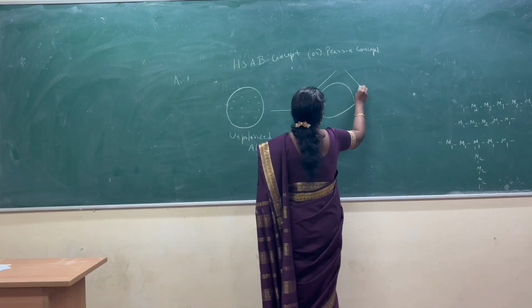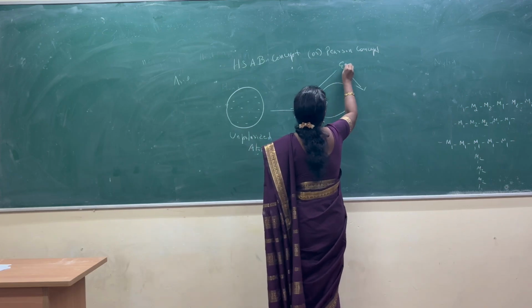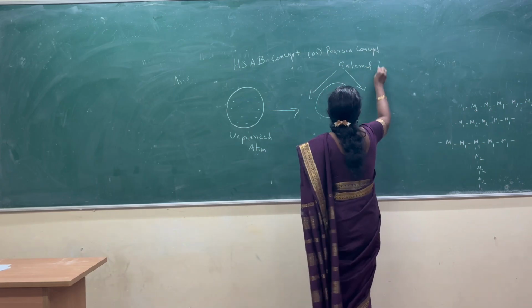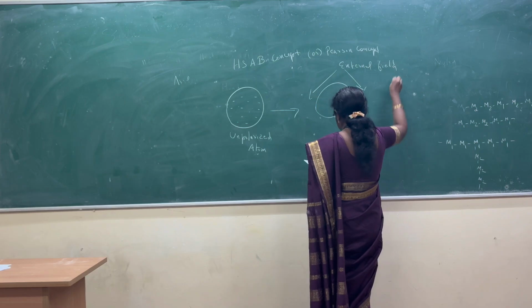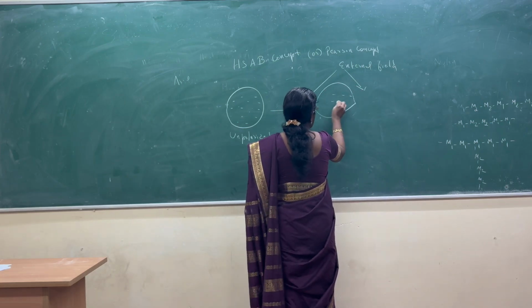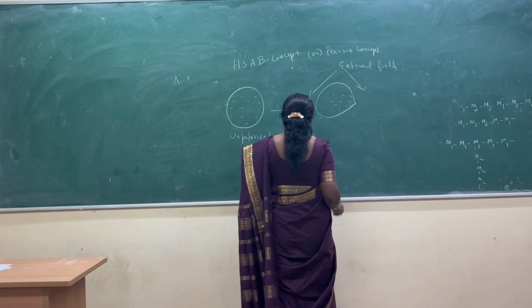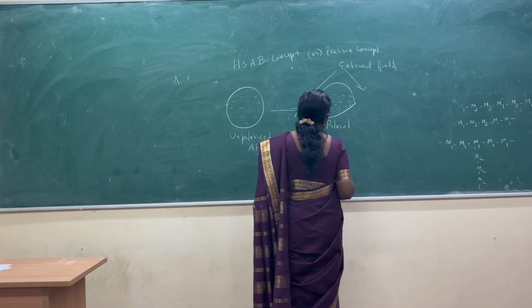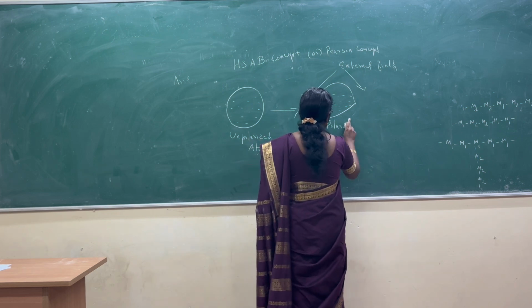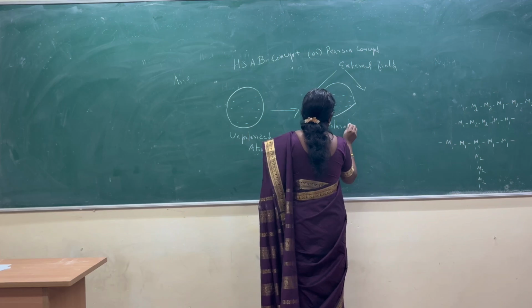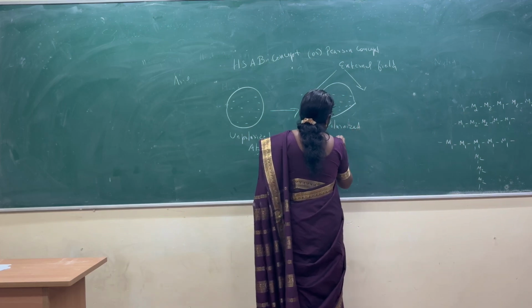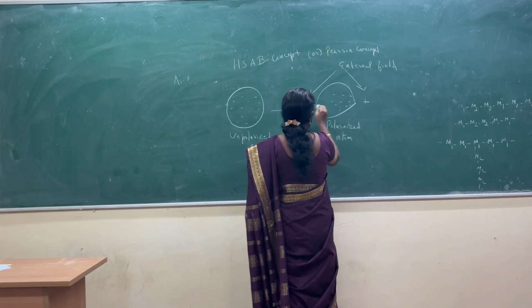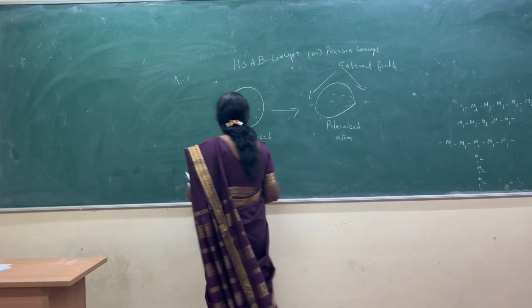On applying an external electric field, the deformation that takes place is called polarization. This is a polarized atom, with a positive charge on one side and a negative charge on the other.